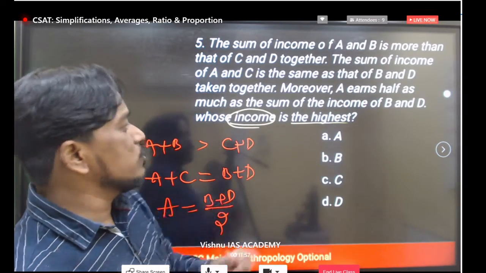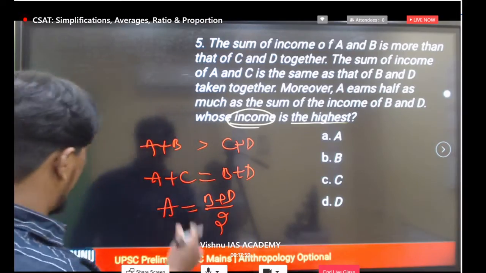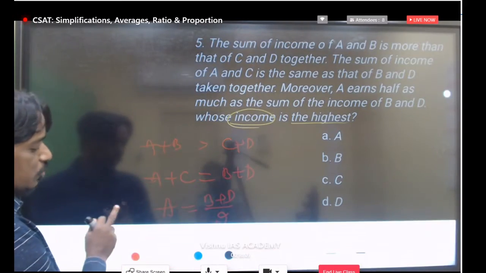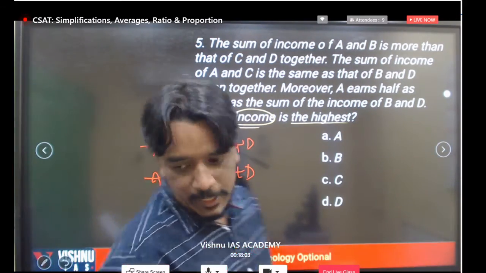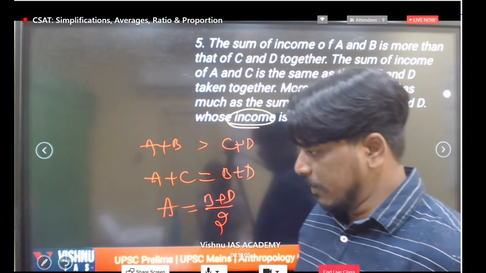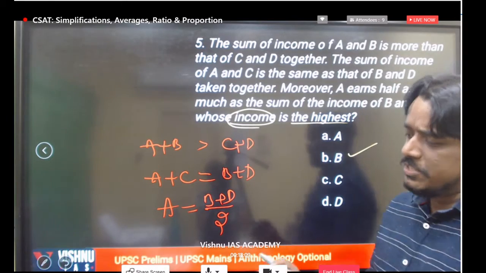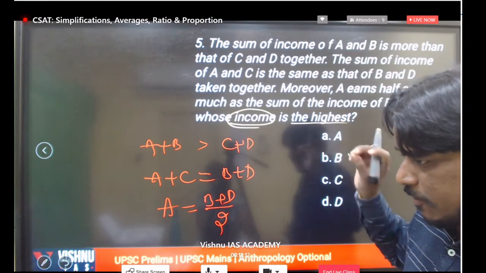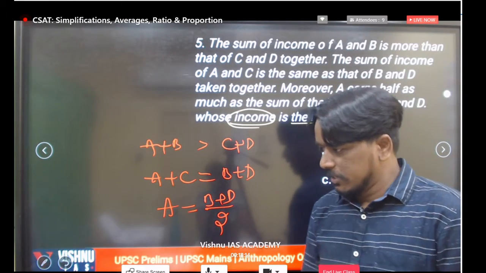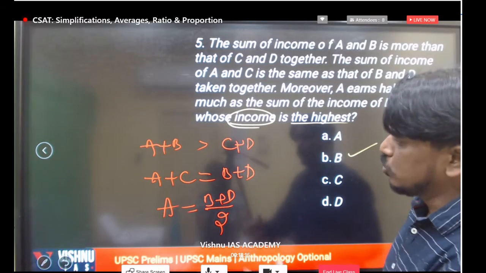Now, whose income is the highest? Just compare these three equations perfectly. You will get the relation. So what are we getting here particularly? Very good. Everyone is taking B. Very simple, if you understand the data. Very good, Jayasingha. Very good, Rosagna. Now we'll see how to compare here.